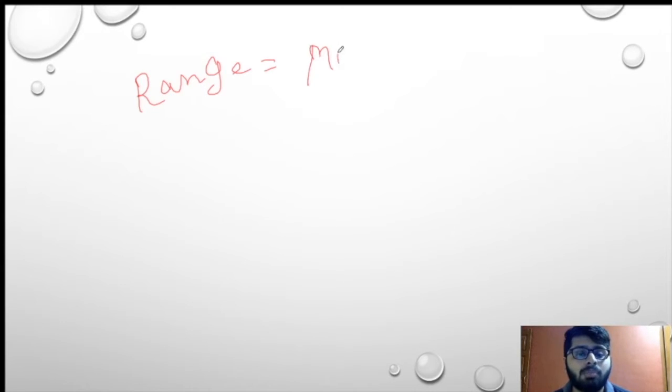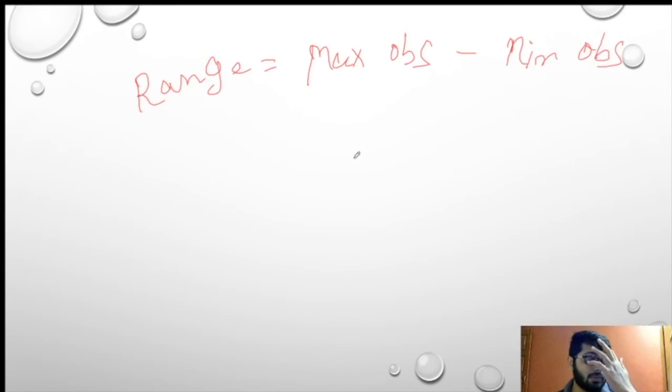And there is one more topic that comes in, that is called range. Now what is the meaning of range? Range is nothing but maximum observation minus minimum observation. That is maximum value minus minimum value. So in a range we'll be looking at the maximum value and minimum value. So that will be our range.